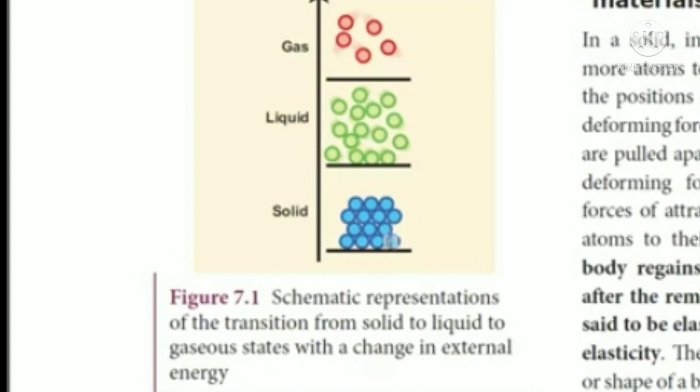In this picture we can see the different states of matter, solid, liquid and gas, and also observe how the atoms and molecules are arranged here, right? Due to the change in external energy, matter is converted from one state to another.